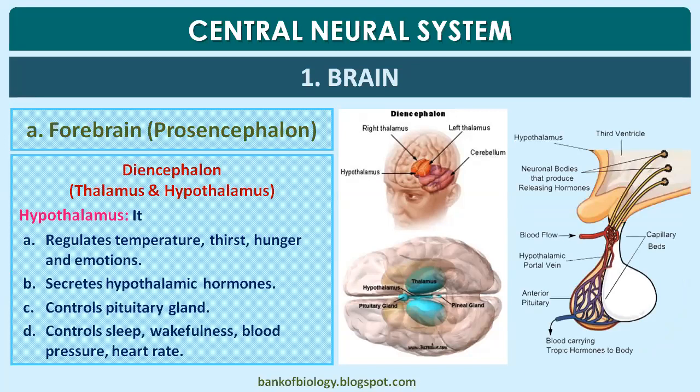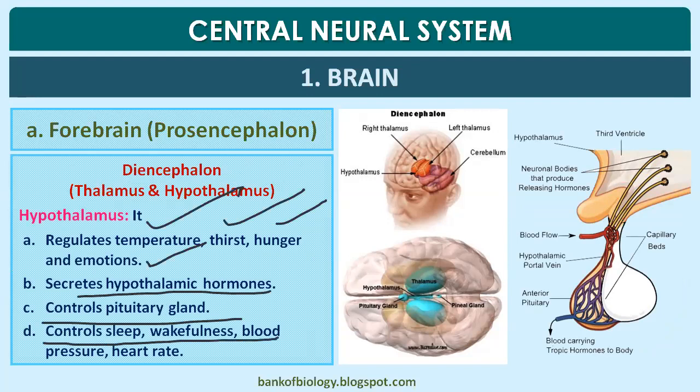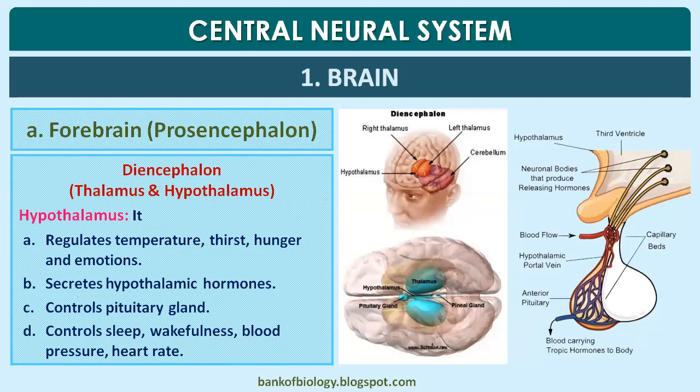Talking about the hypothalamus, it regulates temperature, thirst, hunger, and emotions, along with the limbic system. It secretes hypothalamic hormones, which we'll discuss in chemical control and coordination. It controls the pituitary gland. The mechanism we'll discuss in the next chapter. And this is very important: it controls sleep, wakefulness, blood pressure, heart rate; all these things are controlled by this particular structure.